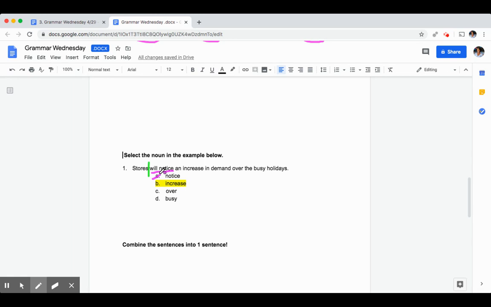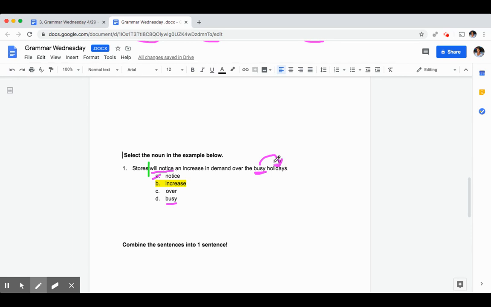Next, we need to think about our definition of a noun. A noun is a person, place, thing, or idea. Busy. Is busy functioning as a noun in this sentence? Well, in this sentence, busy is actually describing the holiday. So busy is not functioning as a noun, it's describing a noun.